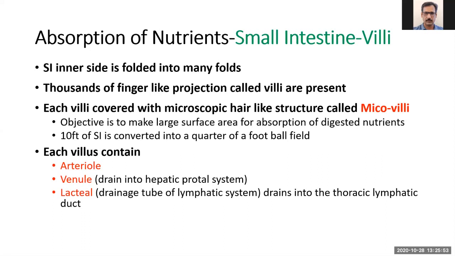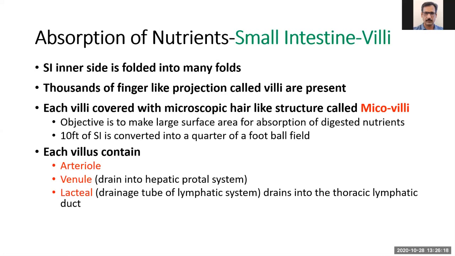If we take a small intestine that is 10 feet in length, unfold it, and measure the area of these microvilli, it can be converted into a quarter of a football field. So you can imagine how large the area is where nutrient absorption occurs.